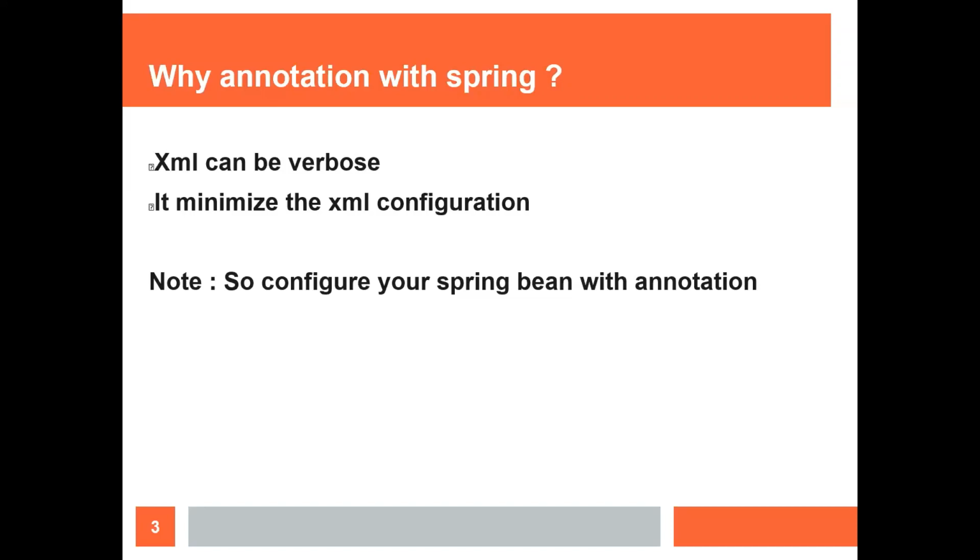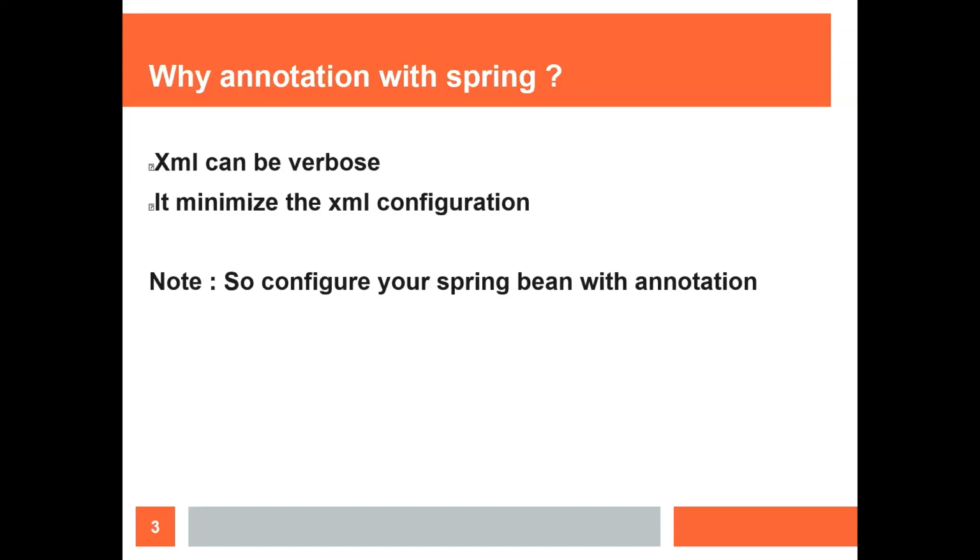Partially right. It's okay if we have 5 to 10 beans. Let's think about a big project where we have 100 beans. Then the file will become very large and very difficult to manage. For example, if you want to change one bean or add an attribute, you have to search among the 100 beans in the long file.